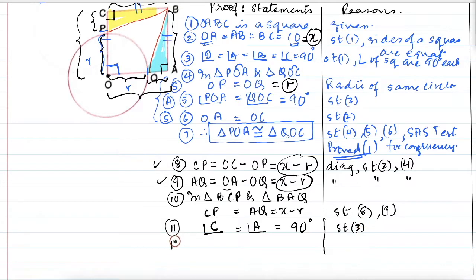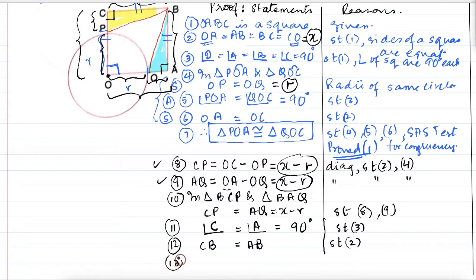Statement number 3. Now statement number 12 will be, we have finished with CP, we have finished with C, now we have CB. So we will say CB will be equal to AB, and that will be from which statement, which says sides of the square are equal. Isn't this your statement number 2? So we will write statement number 2.